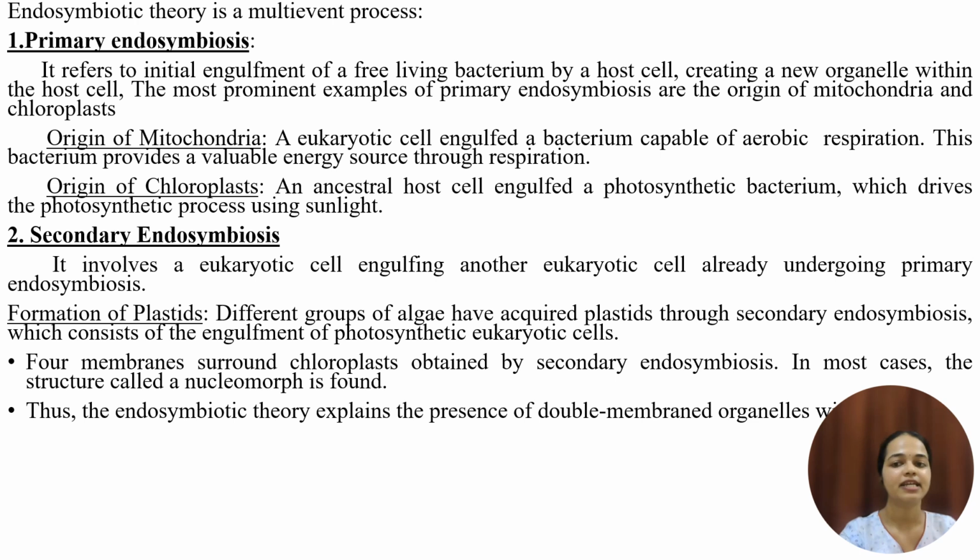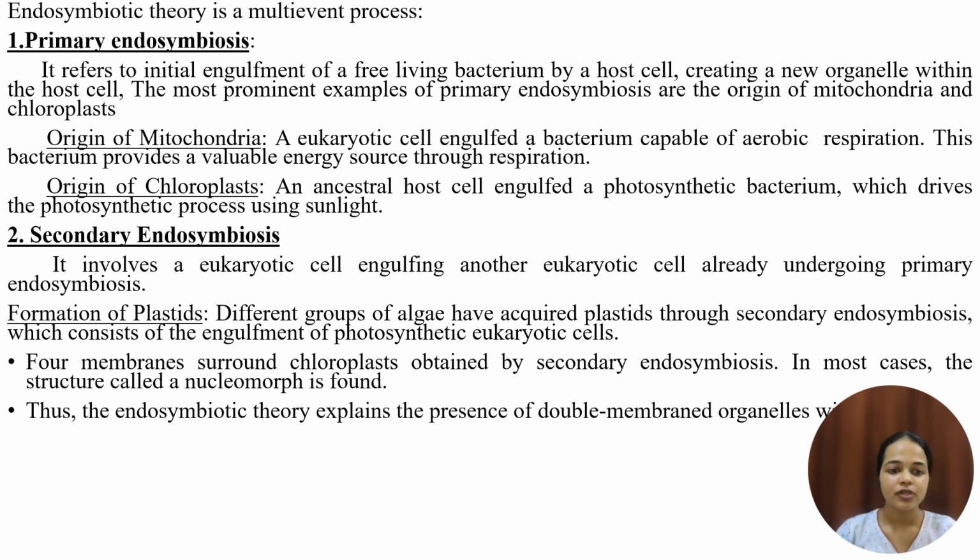Now coming to the secondary endosymbiosis, it involves a eukaryotic cell engulfing another eukaryotic cell that has already undergone primary endosymbiosis. Here the main thing is that in secondary endosymbiosis, this secondary engulfment results in more complex cellular arrangement, leading to the diversification of eukaryotic lineages and emergence of new types of cell organelles.